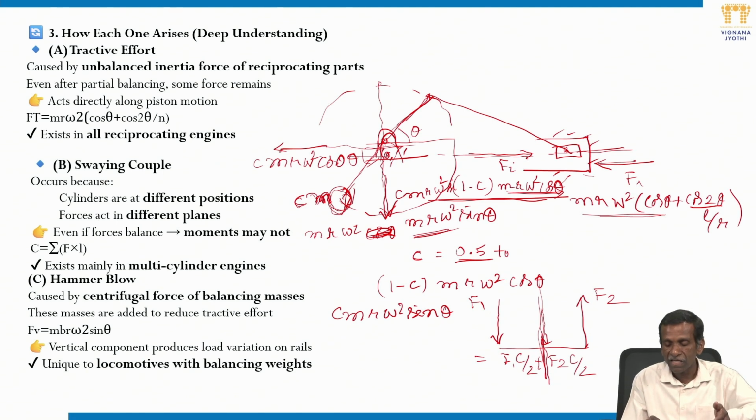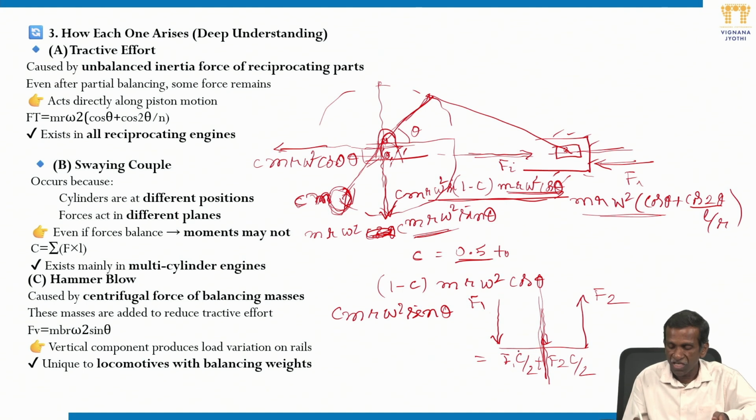Then the entire thing is going to give a vertical component, which leads to hammer blow. So the partial one leads to c times m r omega square sin theta. When theta becomes 90 or 270, it becomes maximum, c m r omega square. So this leads to the maximum, and this becomes the hammer blow.